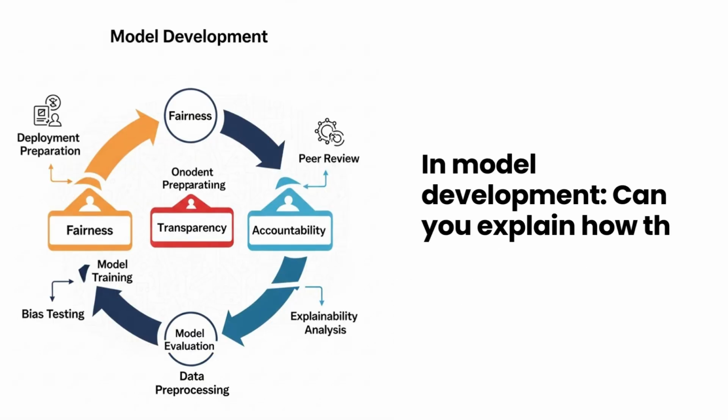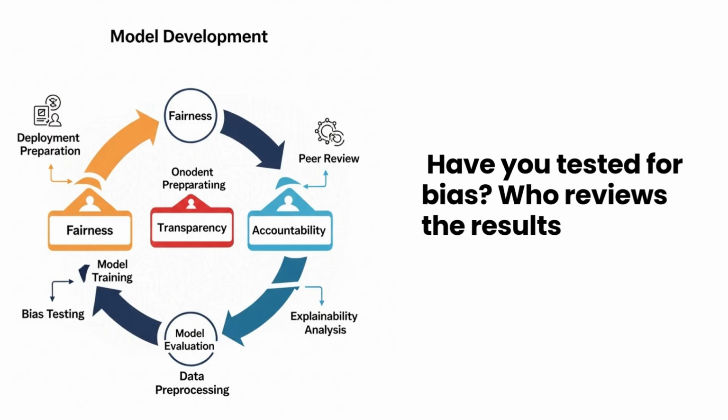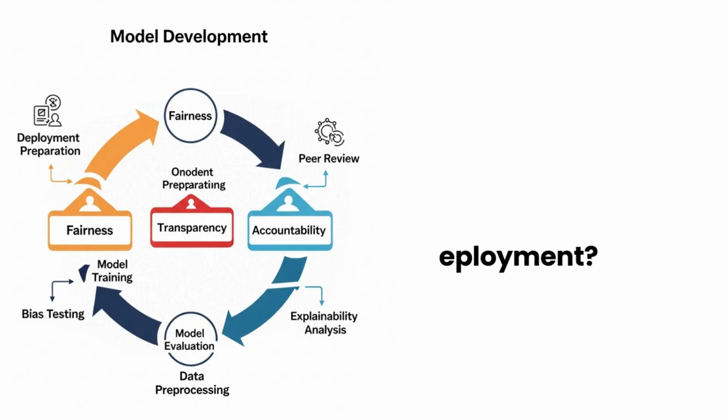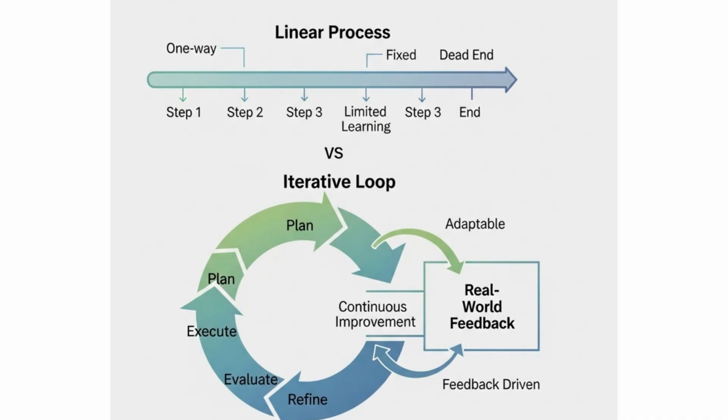In model development, can you explain how the model works? Have you tested for bias? Who reviews the results before deployment? In deployment, are you monitoring for drift and bias? Can users understand and contest decisions? Is there a clear escalation path when things go wrong? And critically, this is a loop, not a linear process. You're constantly learning and improving based on real-world feedback.